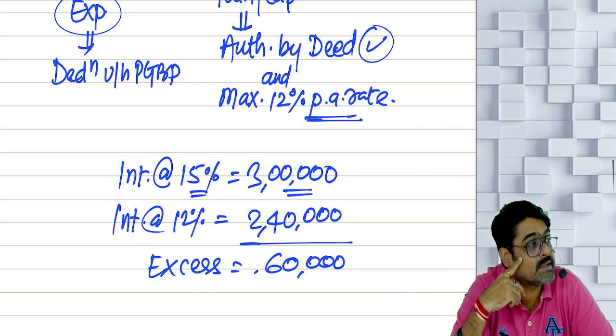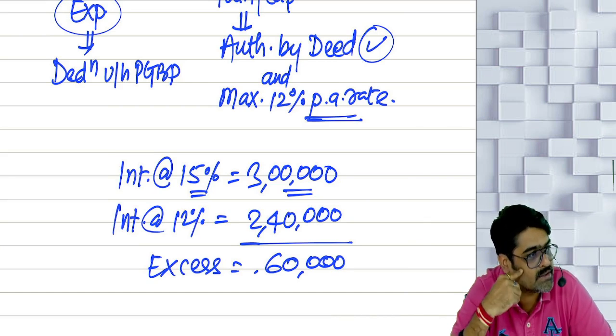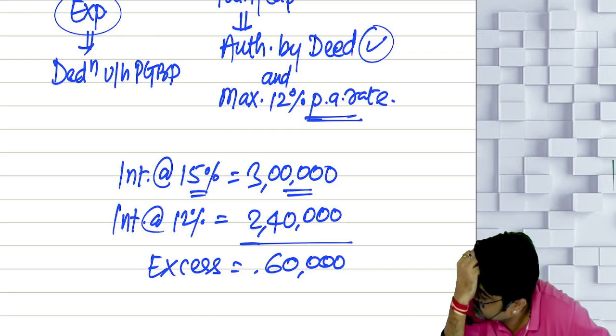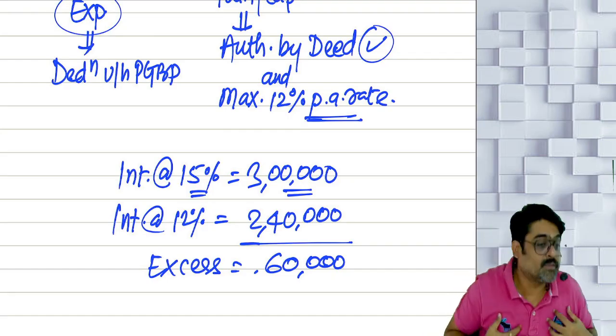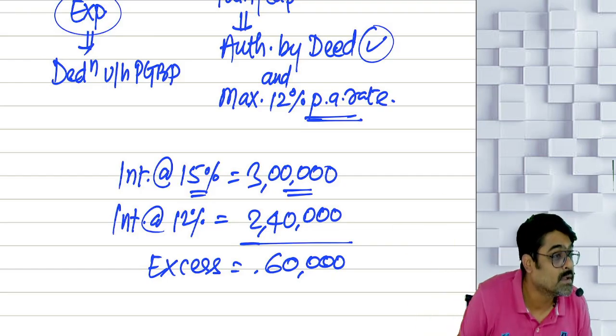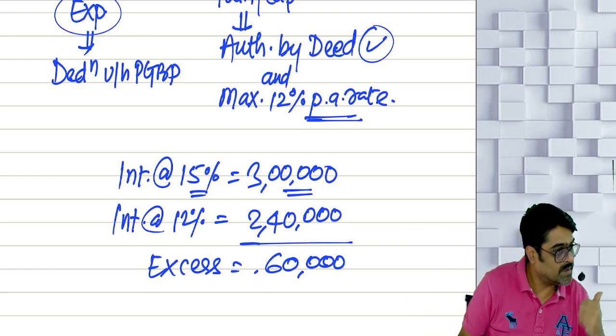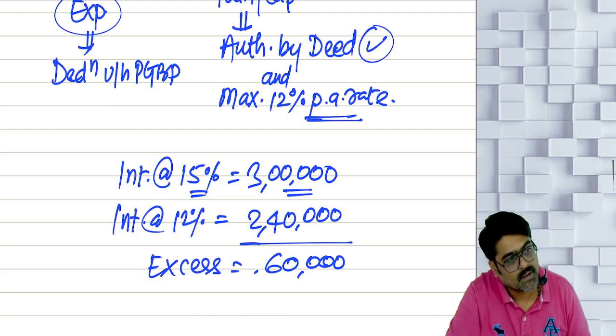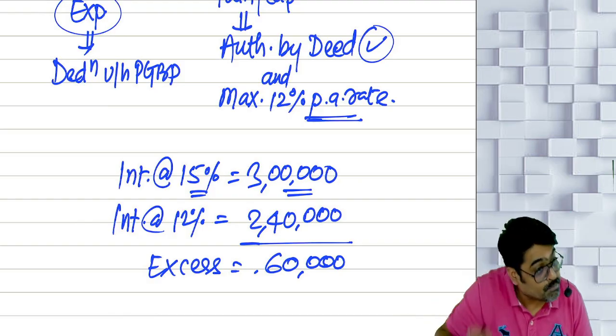Now tell me, who will get this interest? Who will get this interest? The partner will get this interest. How much? The firm is giving 3 lakhs. So the partner will get how much? For the firm it is an expense. For the partner it is taxable under the head PGBP.